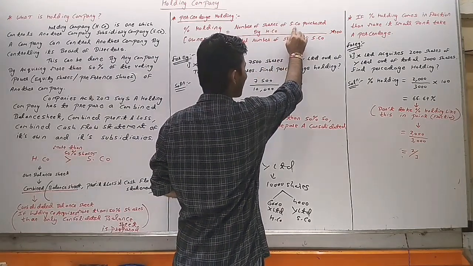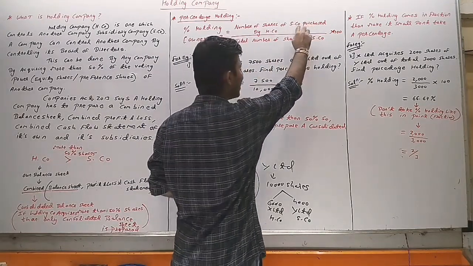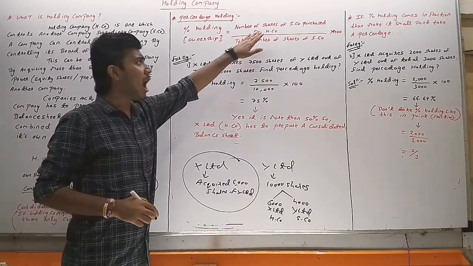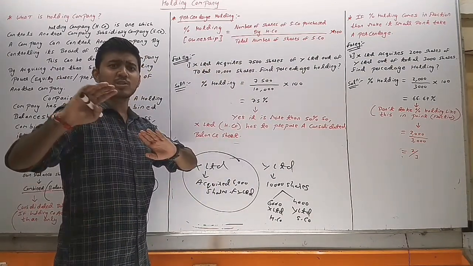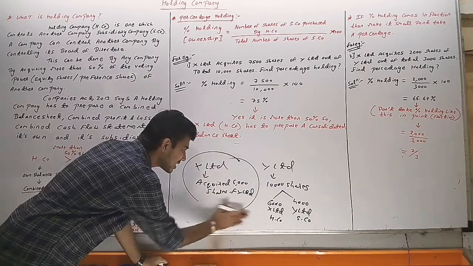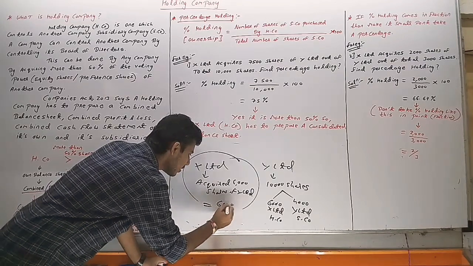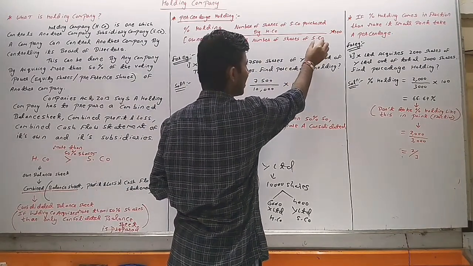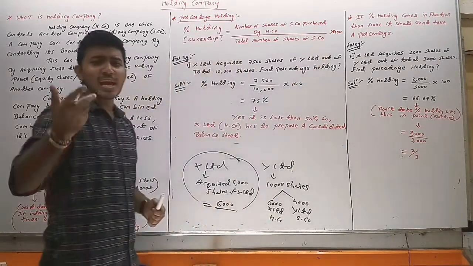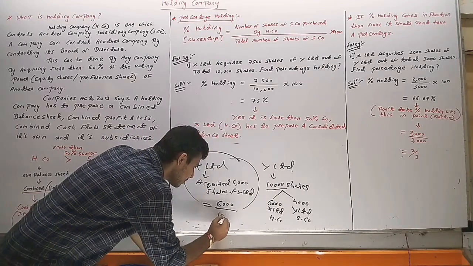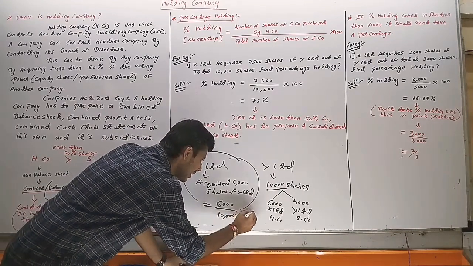Number of shares of S company, meaning subsidiary company, purchased by H company, meaning holding company. That is, how many shares the holding company has purchased of the subsidiary company. In our case, the holding company has purchased 6,000 shares, divided by the total number of shares of the subsidiary company, which is 10,000, multiplied by 100.